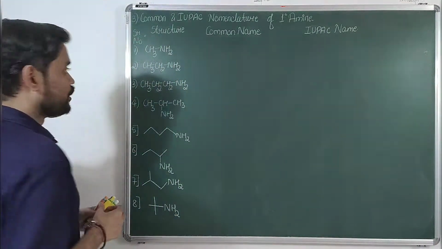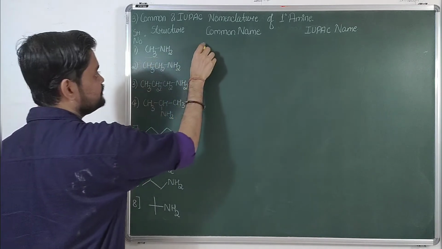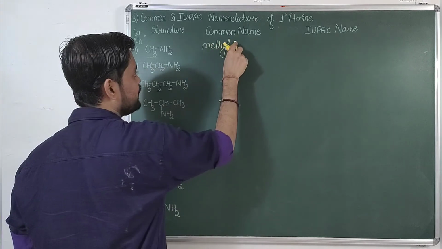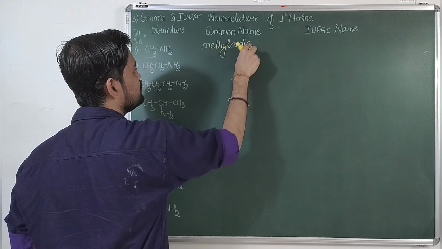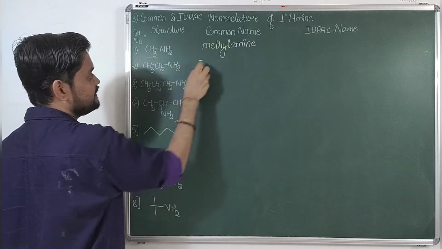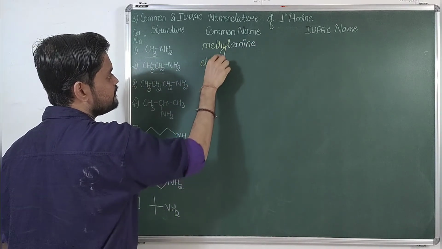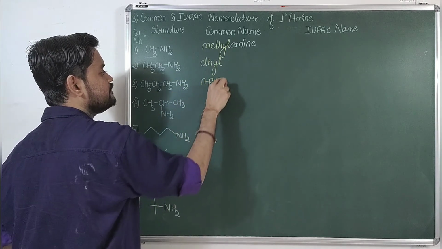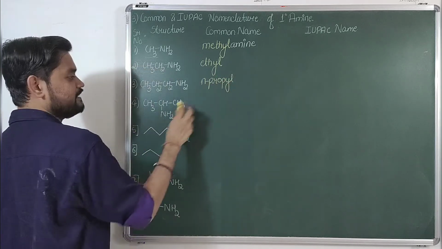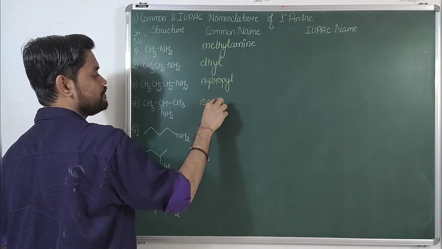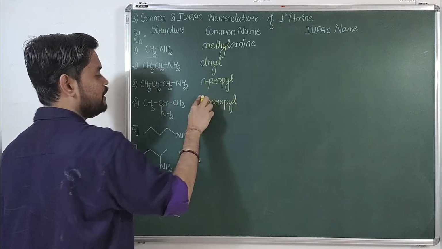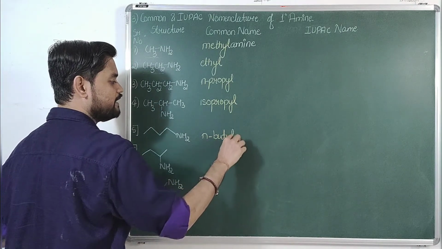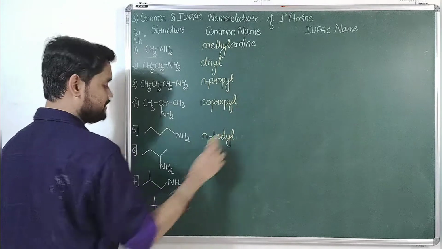Now talking about this, this is methyl. First one is methyl, and the name that you have to add is amine. Simple. Then it is ethyl amine, then it is N propyl amine, then it is isopropyl amine, then this is N butyl amine, then it is